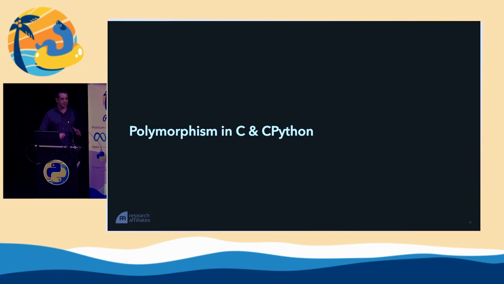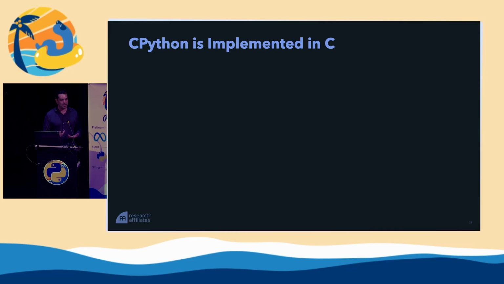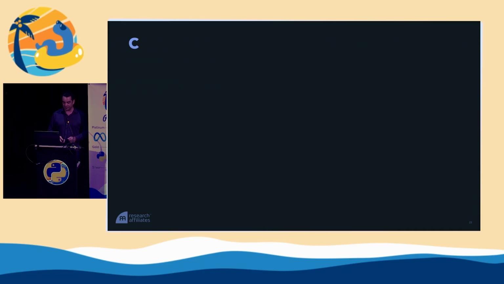Okay, now we're going to go in a completely different direction. We're going to go from the bottom up, and we're going to look at what this is all sitting on top of. So CPython, the most common implementation of Python, the one you probably all use, is implemented in C. And this was a good choice in the 1990s when it was first implemented because it's fast and it's flexible in just the right kind of way. Now, most people might not think C is flexible, but we'll see.